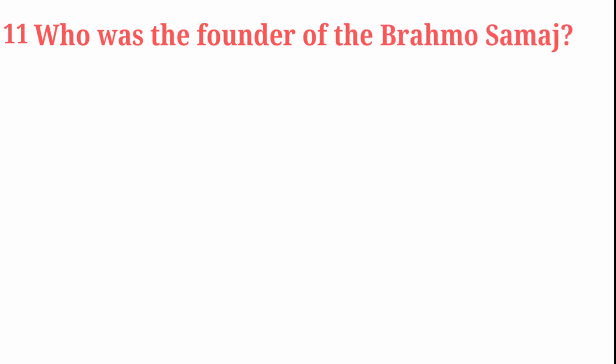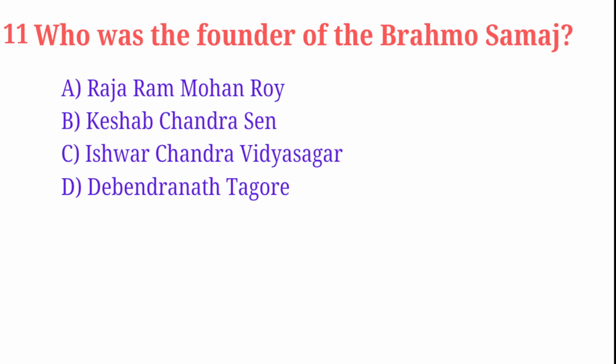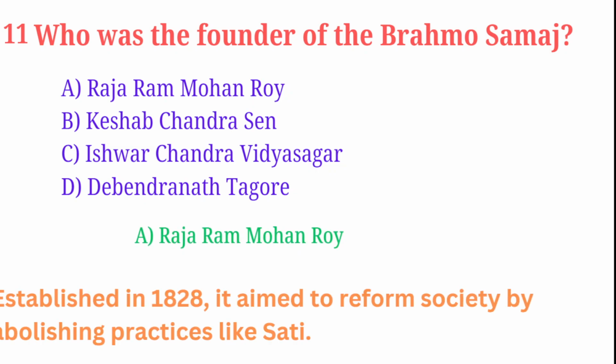Who was the founder of the Brahmo Samaj? Raja Ram Mohan Roy, Keshav Chandra Sen, Ishwar Chandra Vidyasagar, Devendranath Tagore. Brahmo Samaj was founded by Raja Ram Mohan Roy. It was established in 1828 to reform society by abolishing practices like sati.